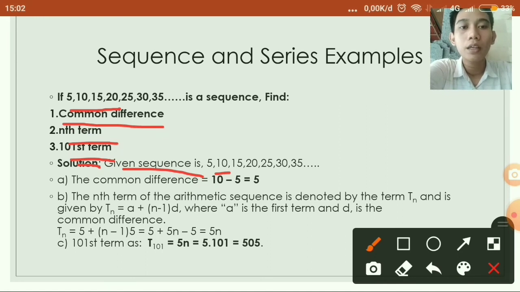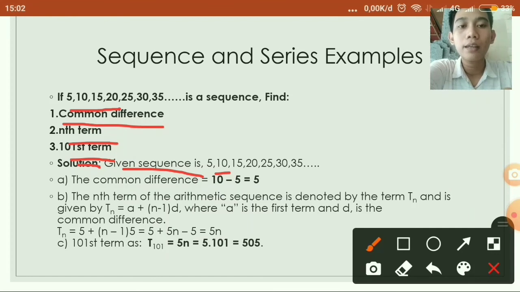The nth term of the arithmetic sequence is denoted by Tn and is given by Tn equal to a plus n minus 1 d, where A is the first term and D is the common difference.